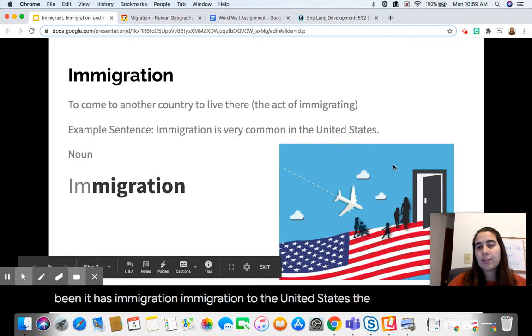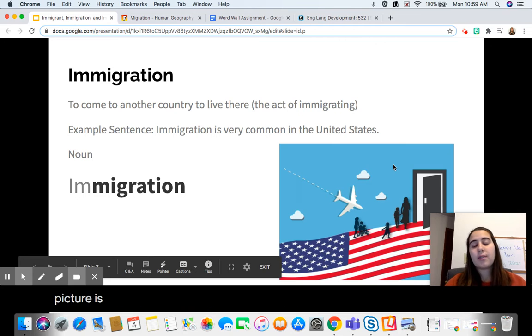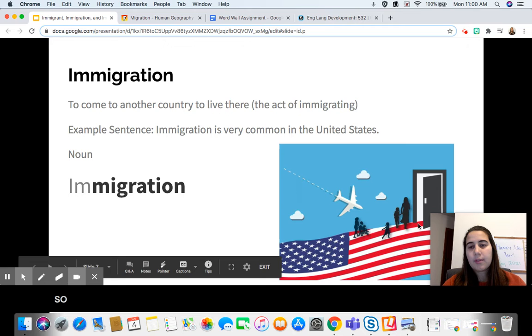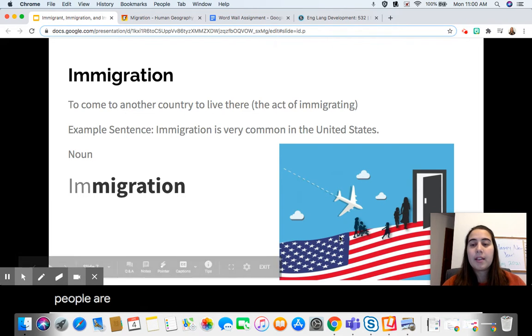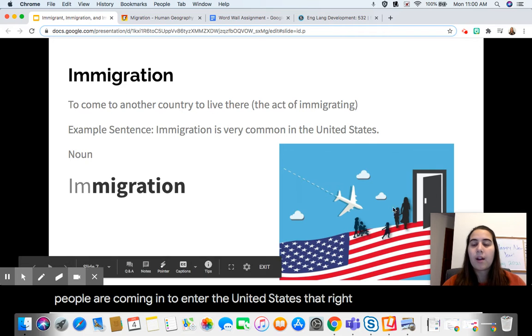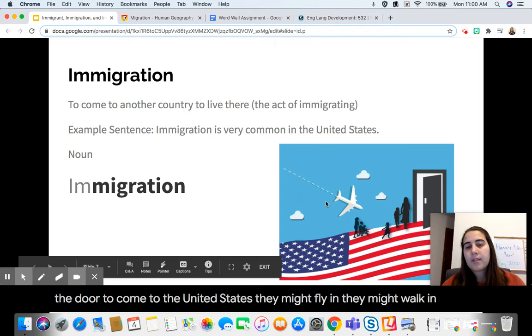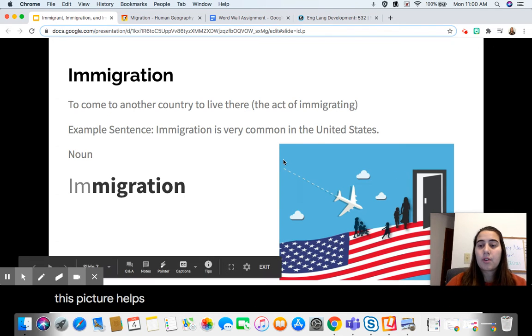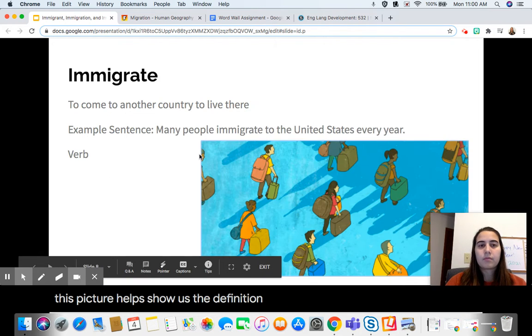So let's take a look at this picture. I think this picture does a really good job of showing what the word immigration means. So right here we have the flag of the United States, and we kind of have a door. We have different people here. We have a plane. So it kind of shows that people are coming in to enter the United States, right? They're walking through the door to come to the United States. They might fly in, they might walk in, or whatever the reason might be, but they're coming to the United States, right? So this picture helps show us the definition.